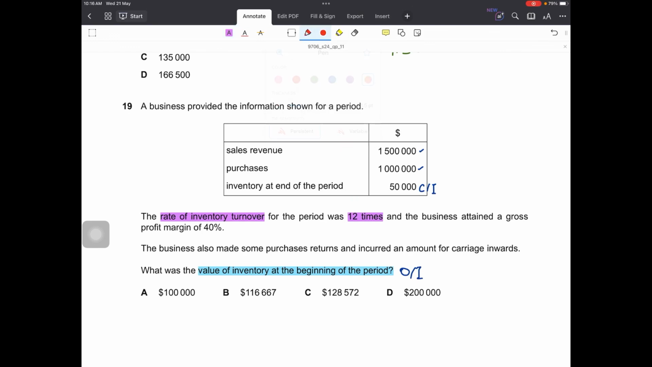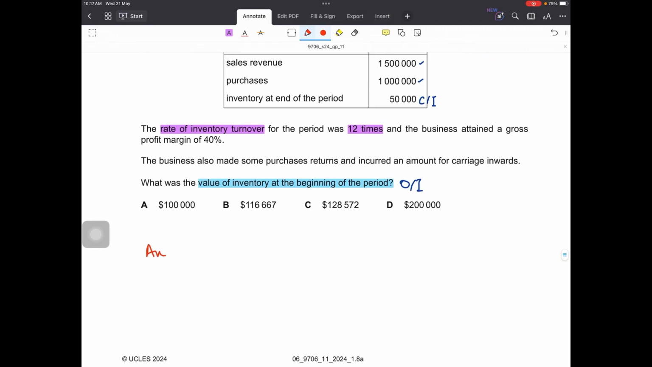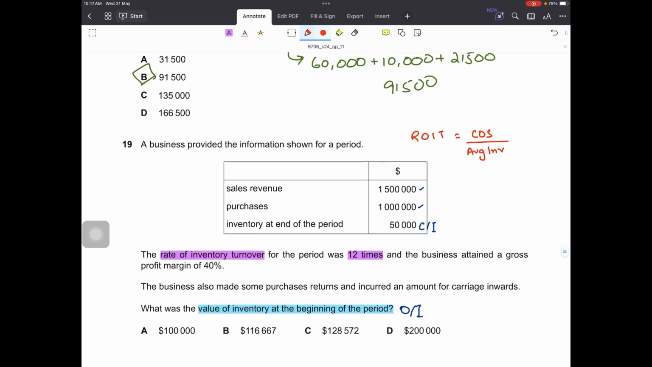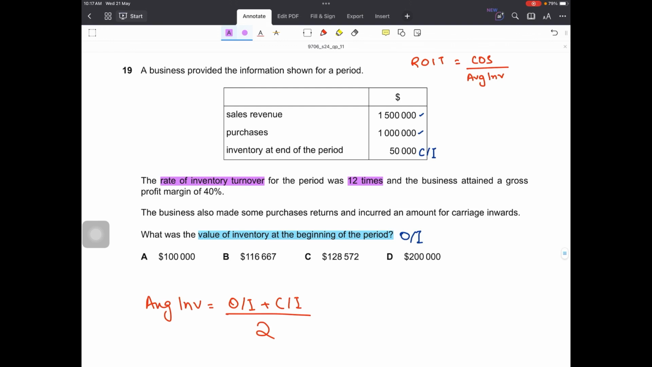What is the formula to calculate rate of inventory turnover? Rate of inventory turnover is cost of sales upon average inventory. And what is average inventory? Let's write that down over here. Average inventory is opening inventory plus closing inventory divided by 2. And what else are we told? That the business attained a gross margin of 40%.